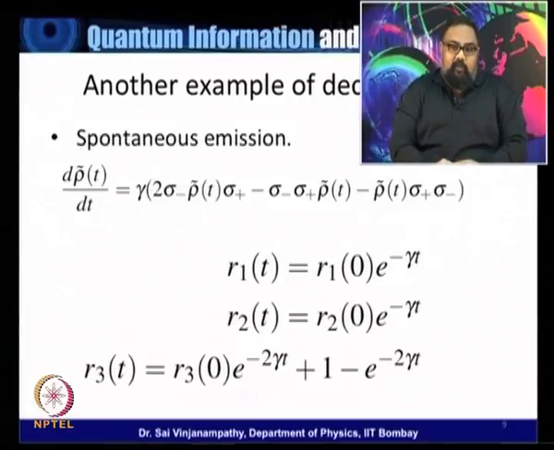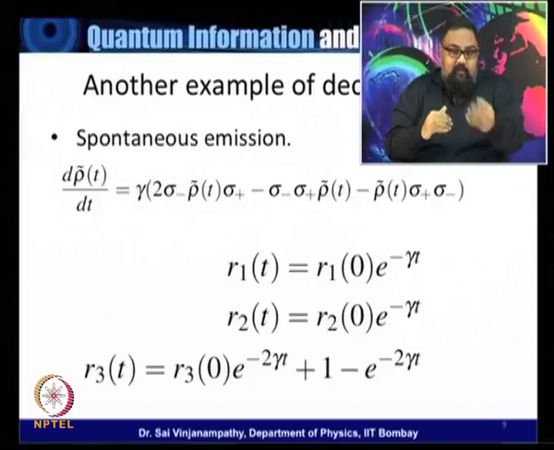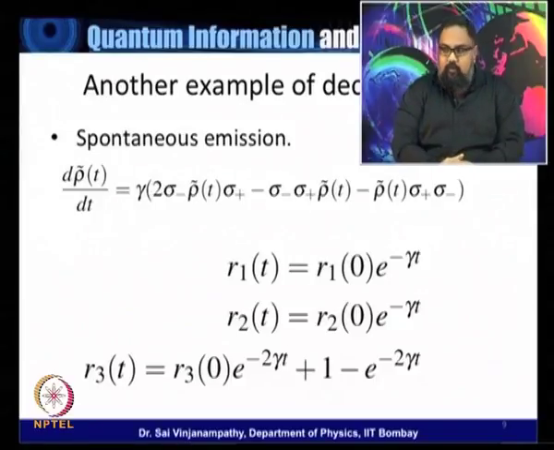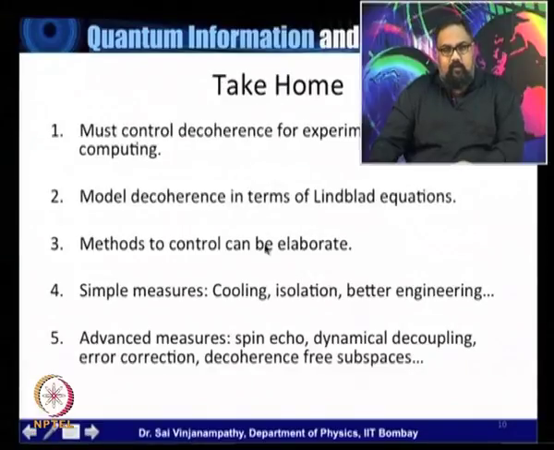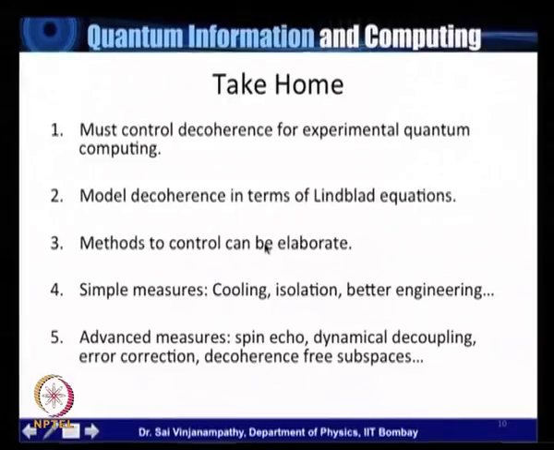DiVincenzo is arguing that we must fight this decoherence to be able to do quantum computing effectively. So let me just take us quickly to a take-home message, which is that we must control decoherence for experimental quantum computing, right? What we saw quickly was one model of decoherence in terms of what are called Lindblad equations, right? The methods to control can be rather elaborate. They can start from very simple methods like simply engineering a better qubit, to isolating this qubit from all its environment, to cooling the qubit.